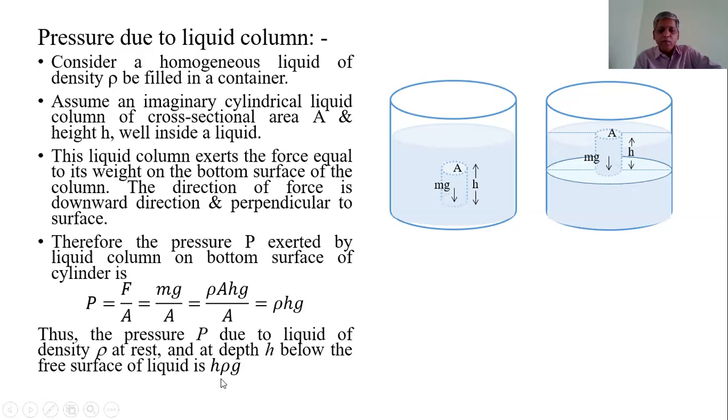This is the expression for pressure at depth h below the free surface of the liquid.